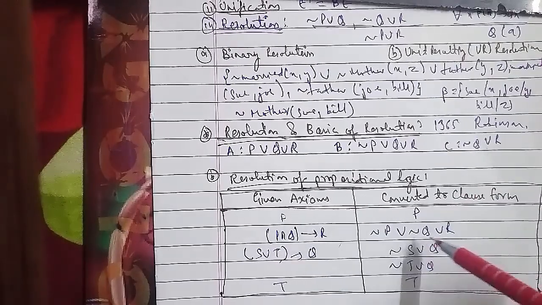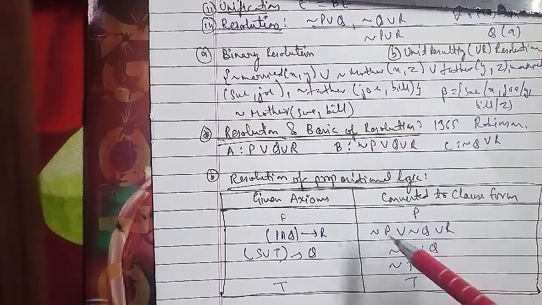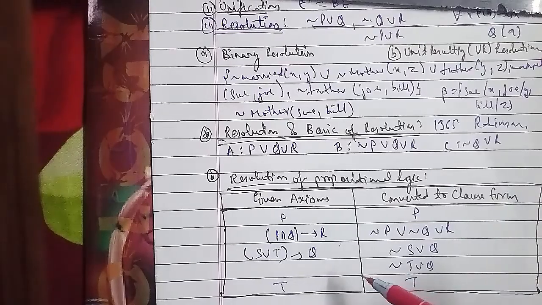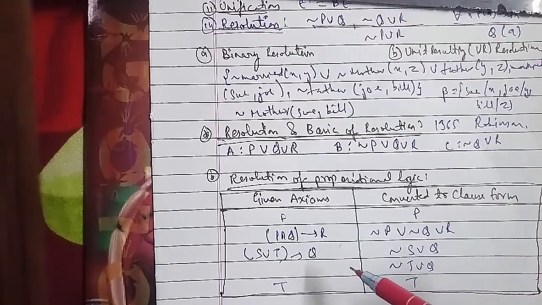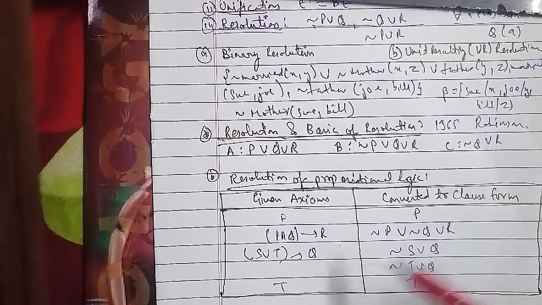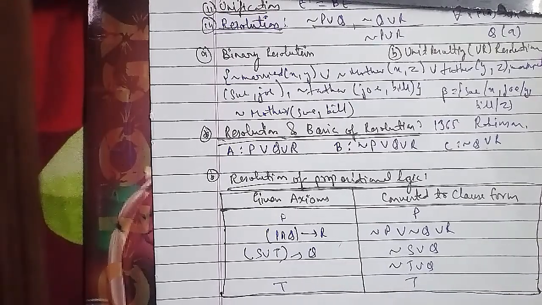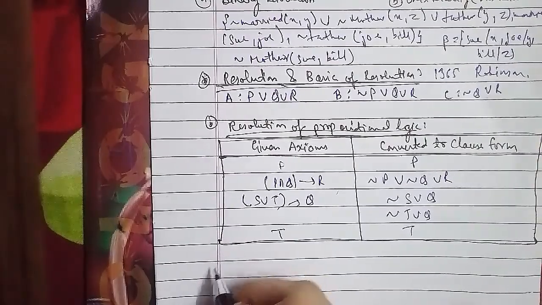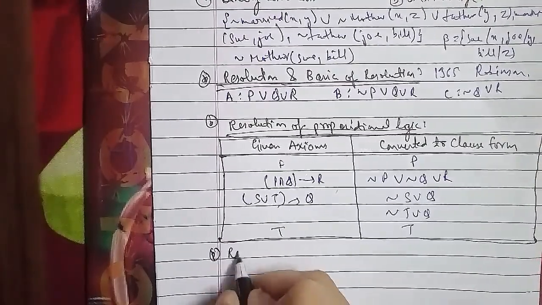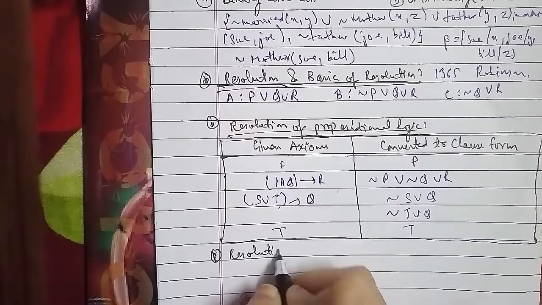Now the next step is to repeat until either a contradiction is found, no progress can be made, or a predetermined amount of effort has been expended. You select two clauses, call them the parent clauses, and resolve them together. The resolvent will be the disjunction of all the literals of both parent clauses, with the appropriate substitution performed, with the following exception.